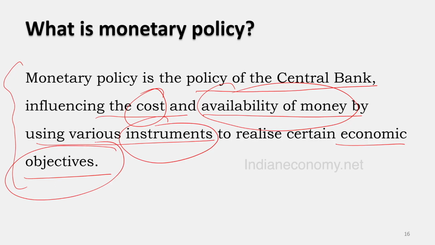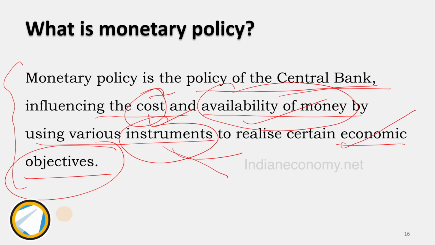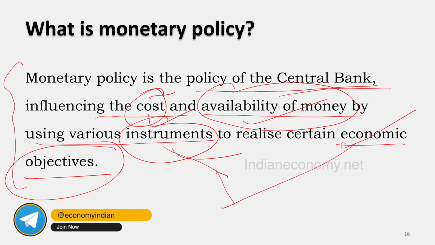When we understand the cost, the availability of money, the instruments, and the economic objectives, we can have a fair idea about monetary policy. So remember the terminologies: first is cost of money, second is availability of money, third is instruments of monetary policy, and the next is objectives of monetary policy.